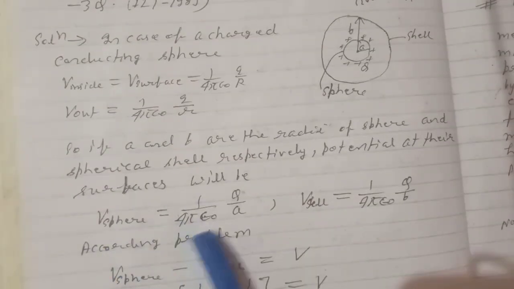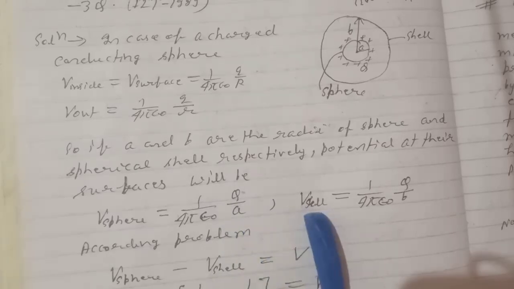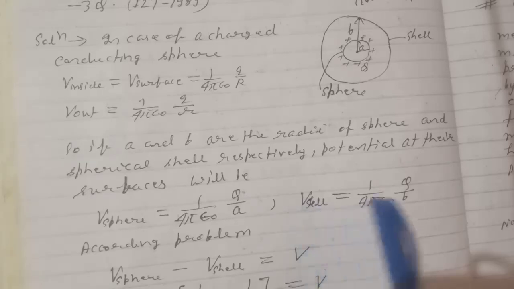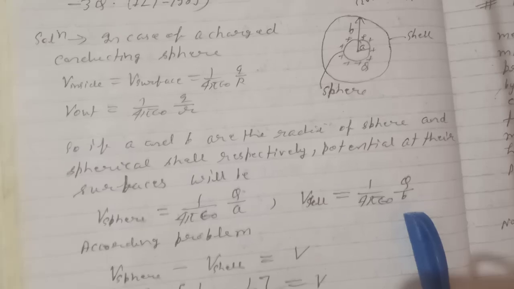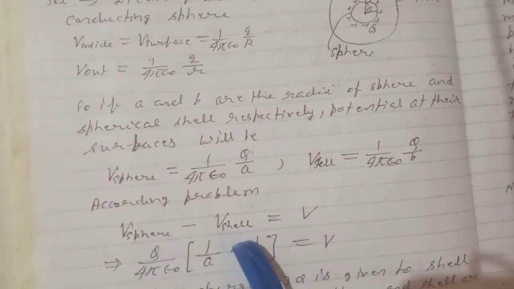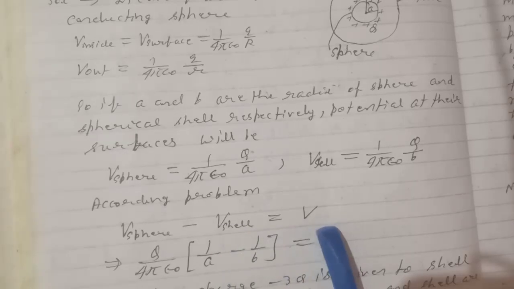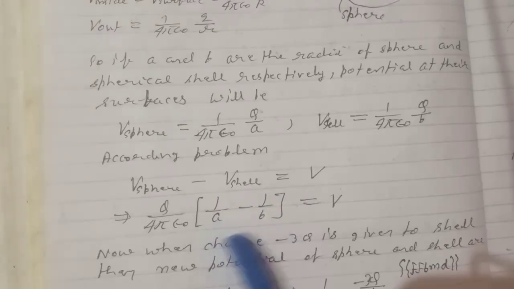So if A and B are the radii of the sphere and the spherical shell respectively, the potential at their surfaces will be V sphere equals 1 by 4 pi epsilon naught q by A, and V shell equals 1 by 4 pi epsilon naught q by B. According to the problem, V sphere minus V shell equals V. This implies q by 4 pi epsilon naught, bracket 1 by A minus 1 by B, equals V.